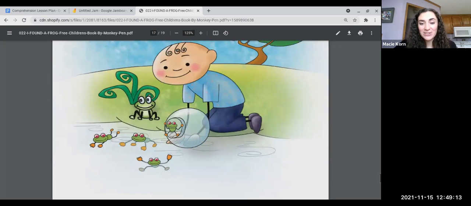All right, that's the end of the story. What do you think? It was good. Yeah, good. Okay, so we are going to keep on moving. Let's think about this. I remember during the very last part of the story, the boy found a frog on his bed. When did that happen in the story? At the end. That's right, at the very end. Good.